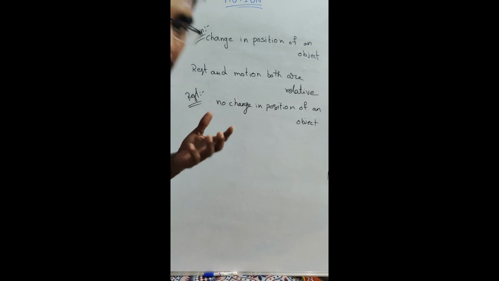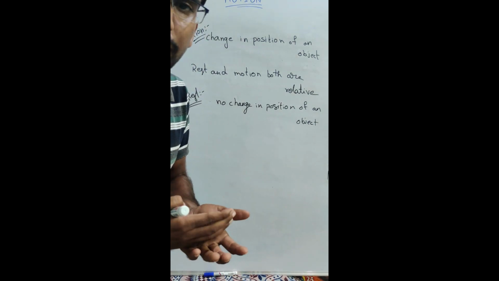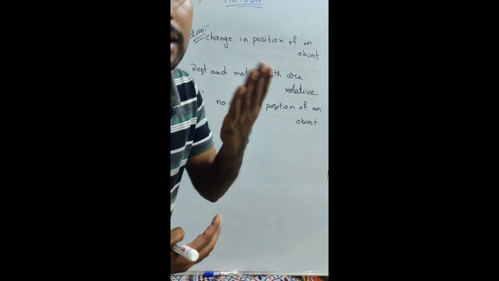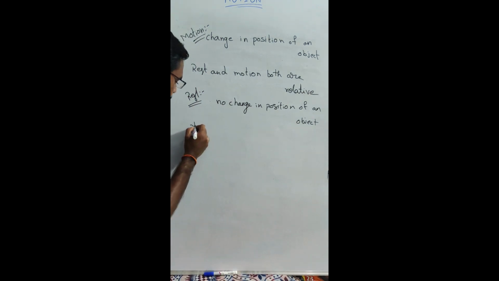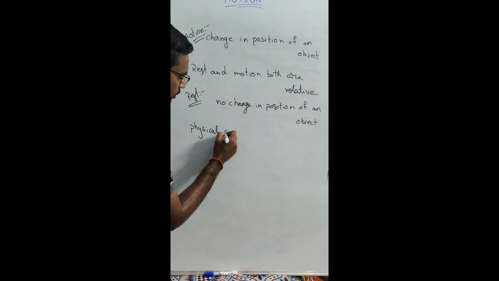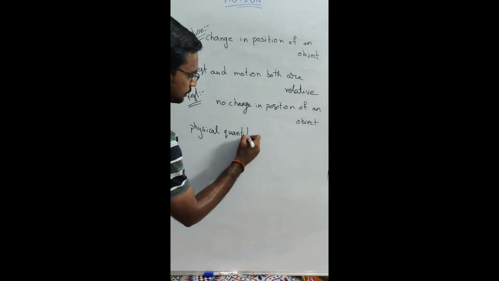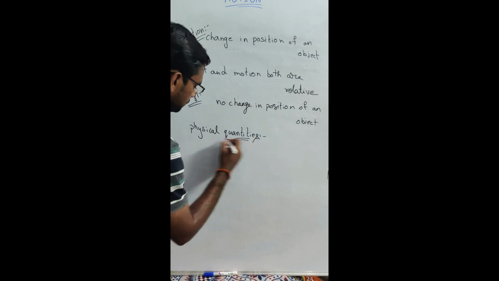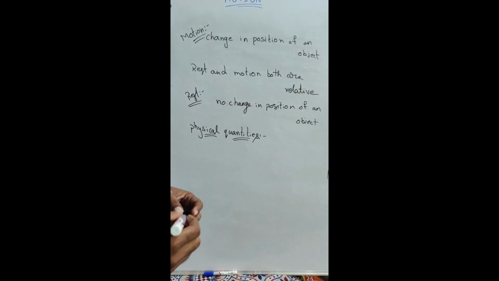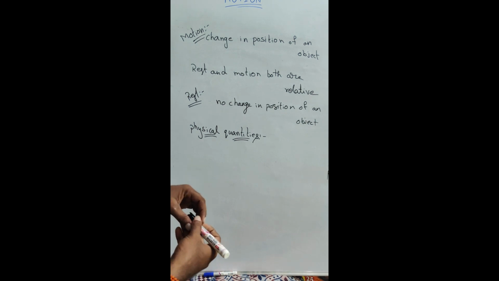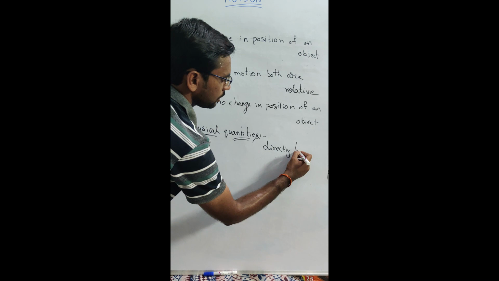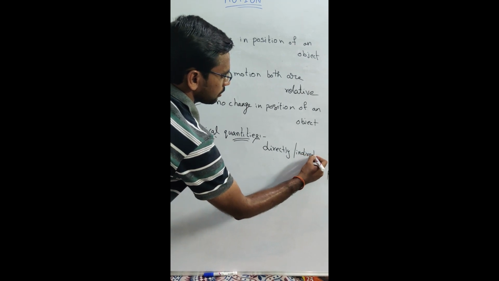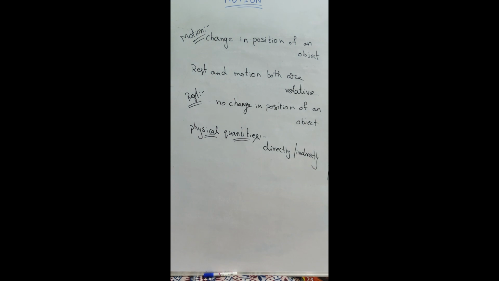Physical quantities are the quantities which can be measured either directly or indirectly.